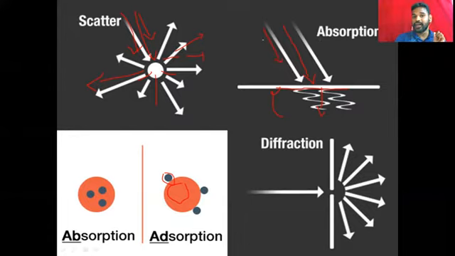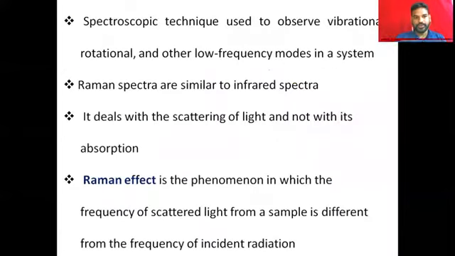In Raman spectra, we are only dealing with scattered radiation, and in infrared and other spectroscopy, they use the absorbed light. That means how much light is absorbed, we can calculate. So Raman deals with the scattering of light and not with its absorption.